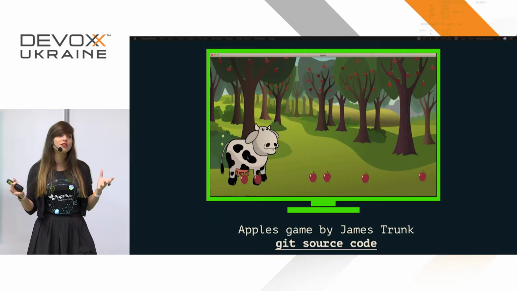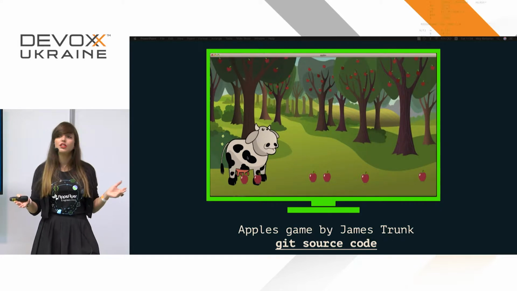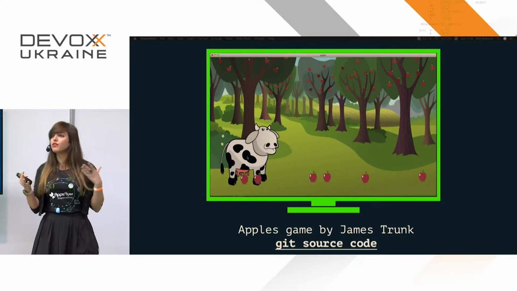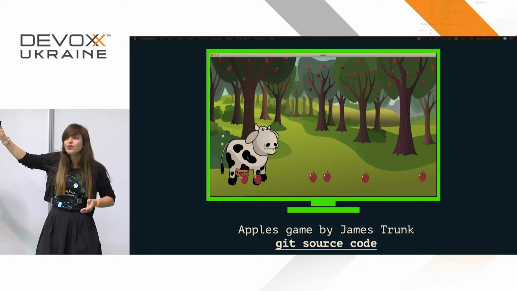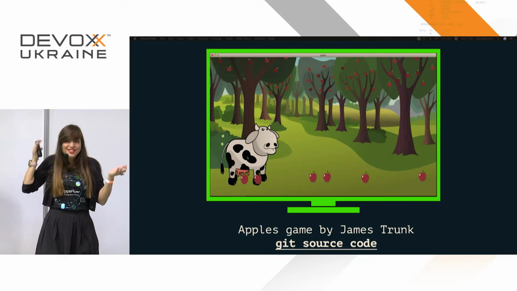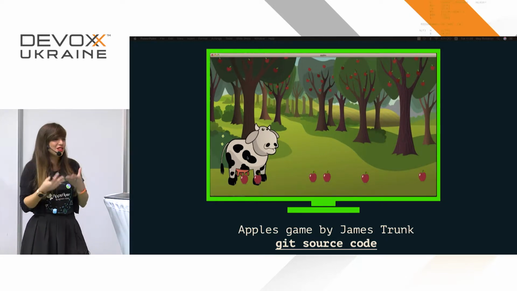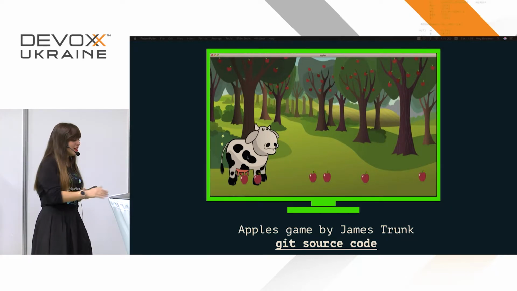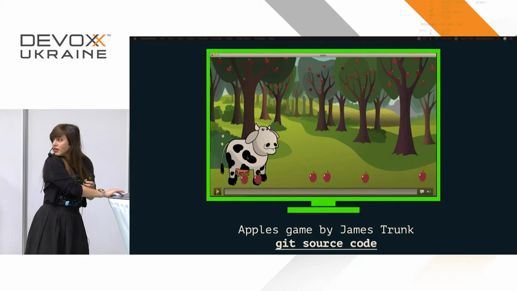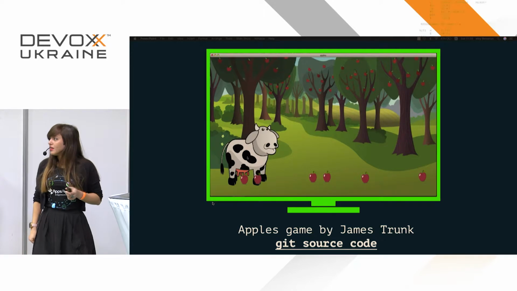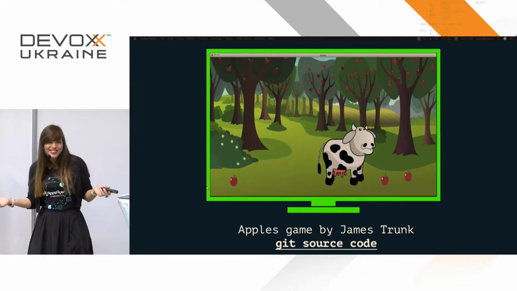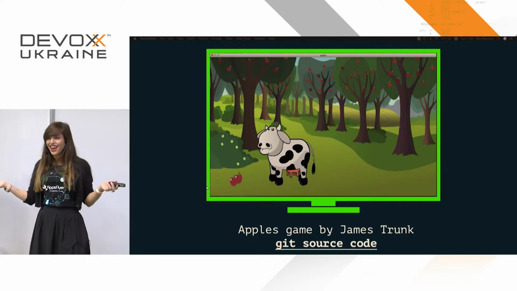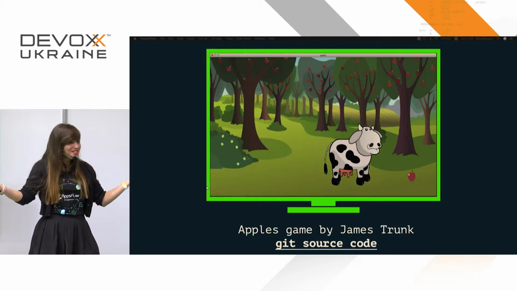This is the code that I found. Remember I told you that what you need to do is find the code of an already written 2D game. So this is the game that I found, cow with apples. It doesn't even matter what game it is, it just has to be simple. Let's take a look at the game itself. So yeah, it's just a weird cow collecting apples, but it's a game. It's more of a game than what I had with the two buttons.